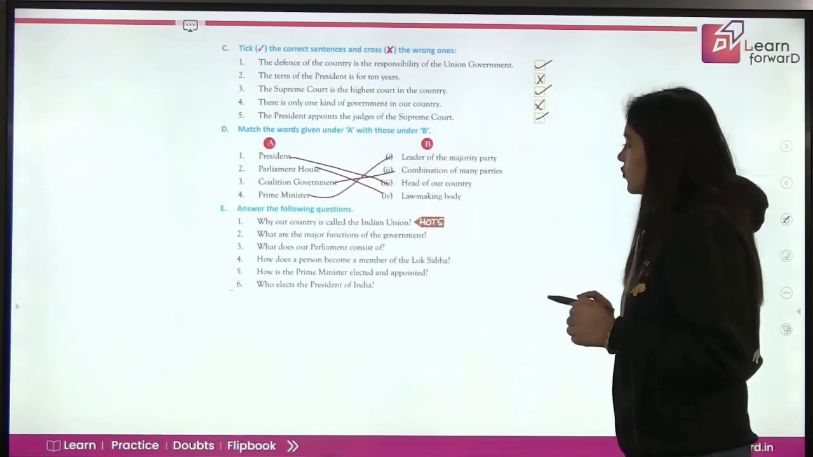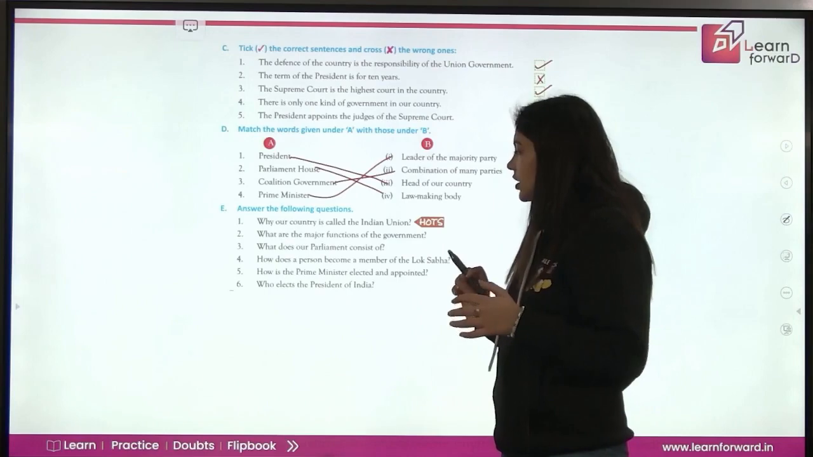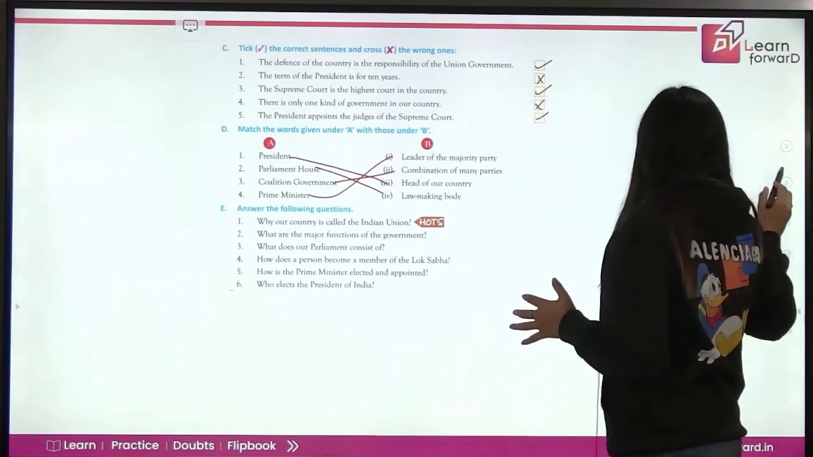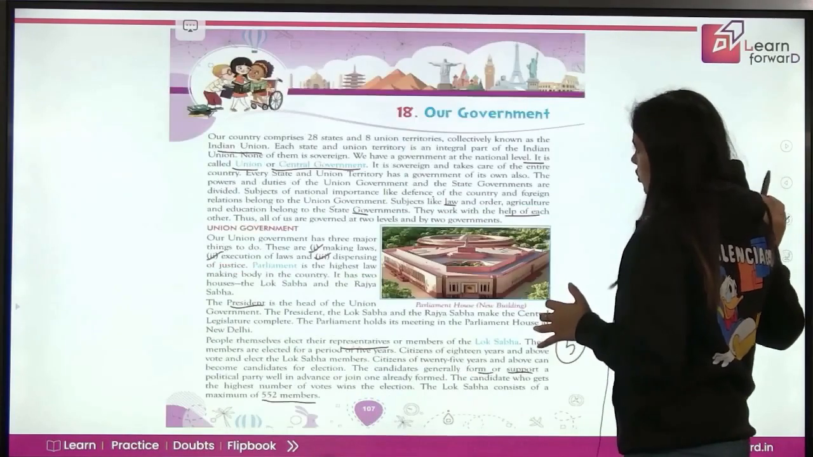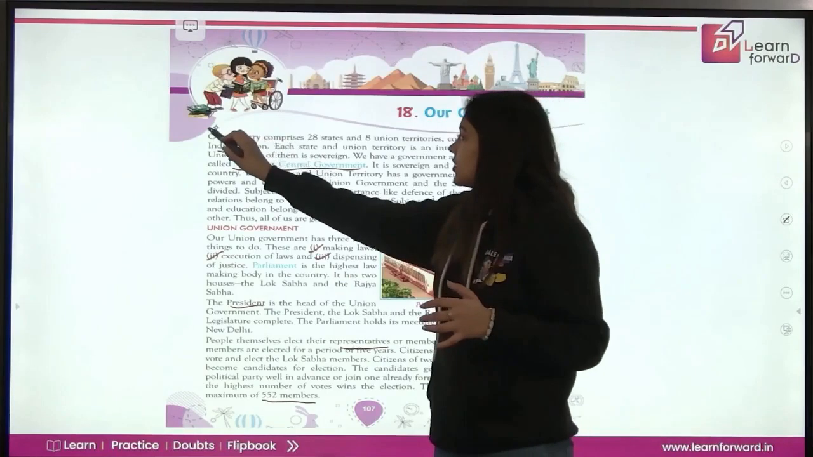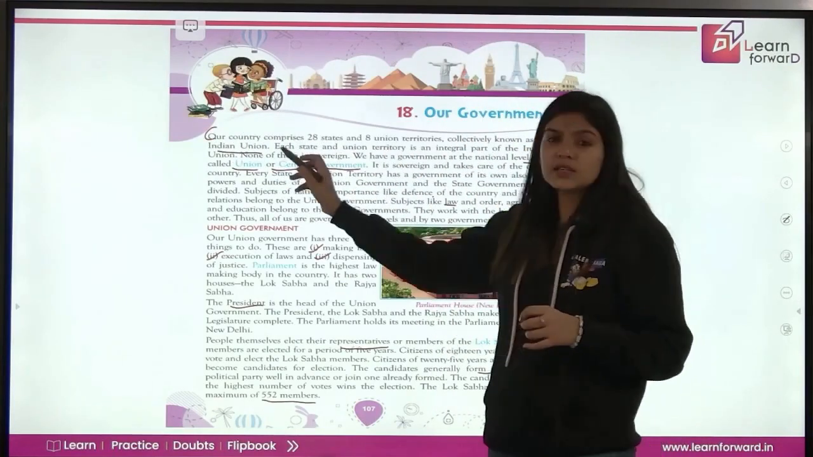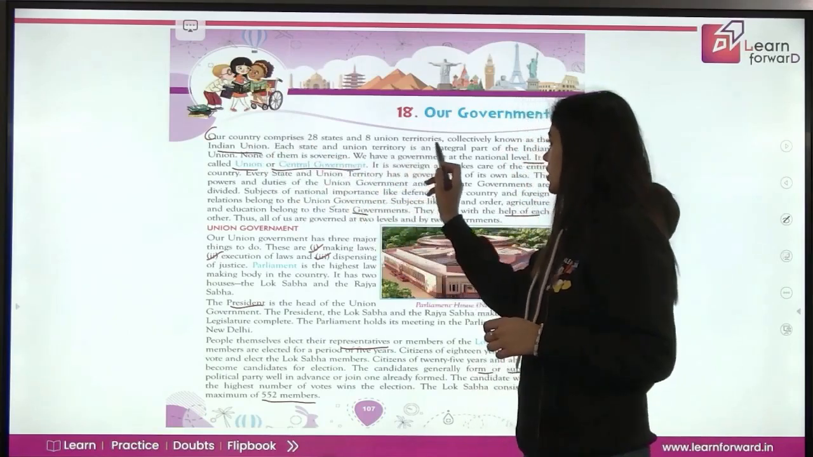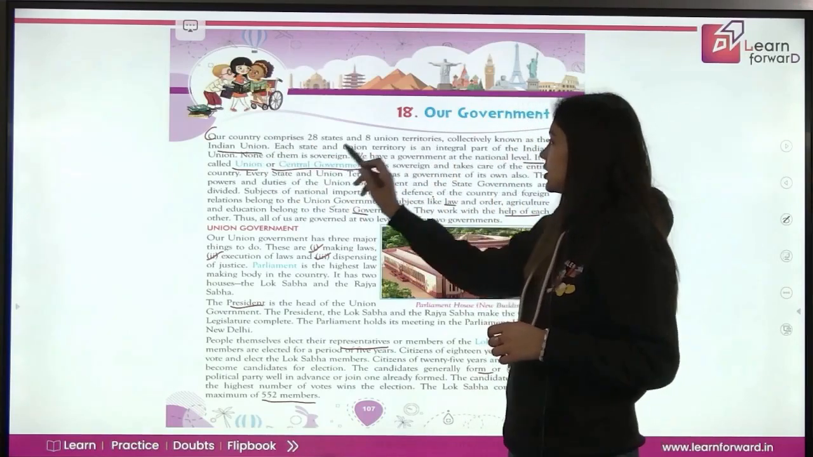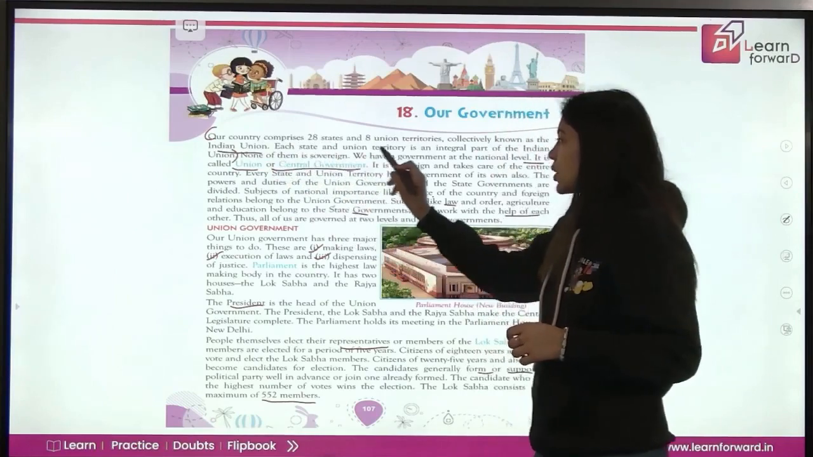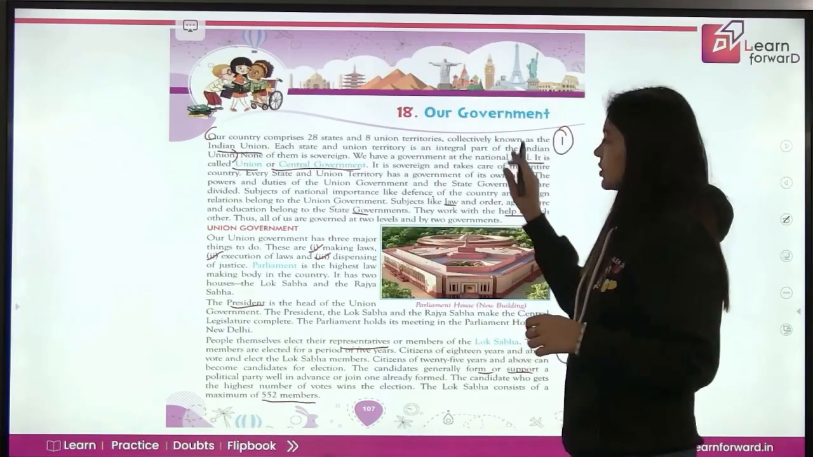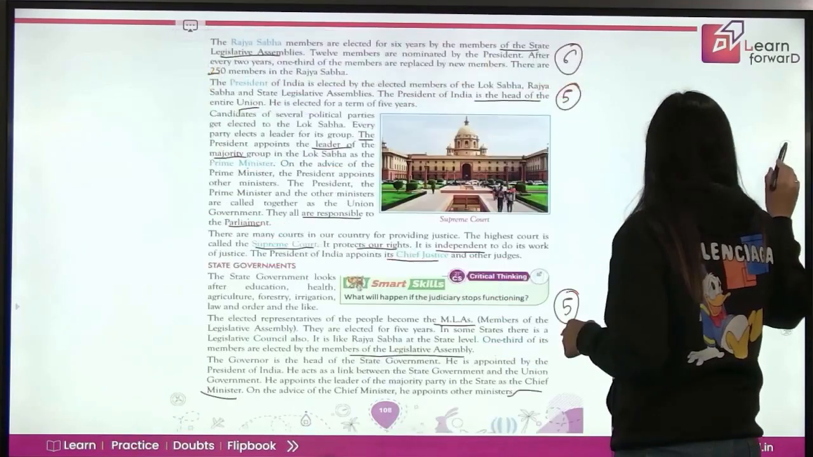Now answer the following questions. First, why is our country called Indian Union? So the first line is your answer of the chapter. Our country comprises 28 states and 8 union territories, collectively known as Indian Union. Each state and union territory is an integral part of Indian Union. So that is why our country is known as the Indian Union. So this is your answer number 1.